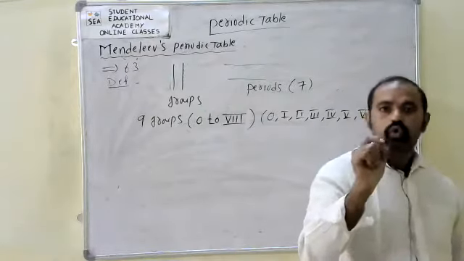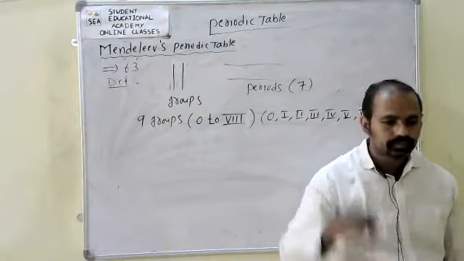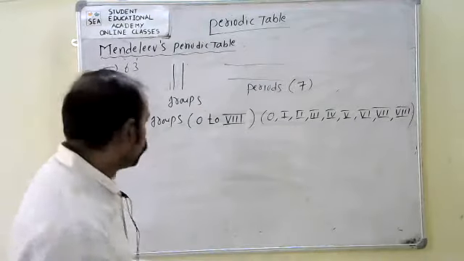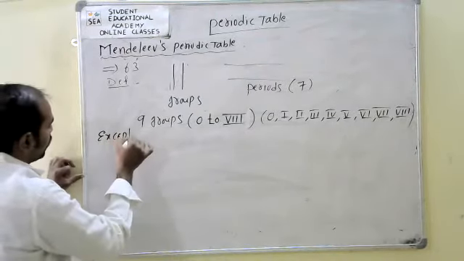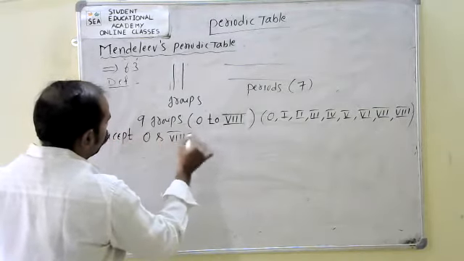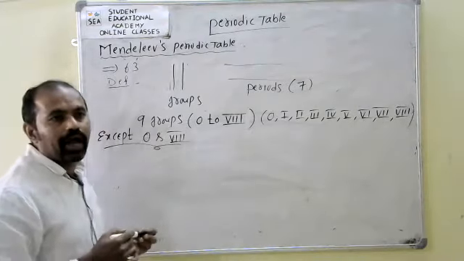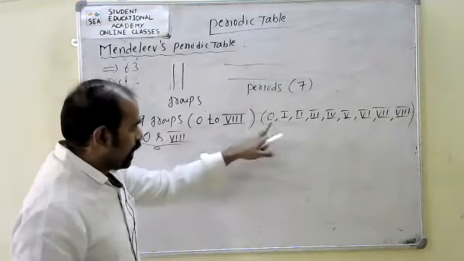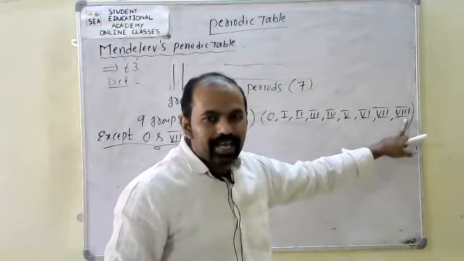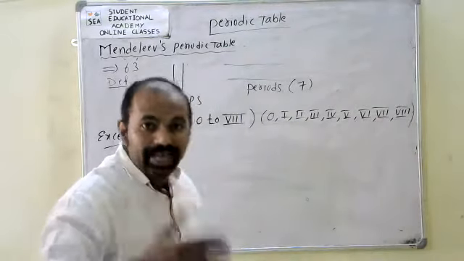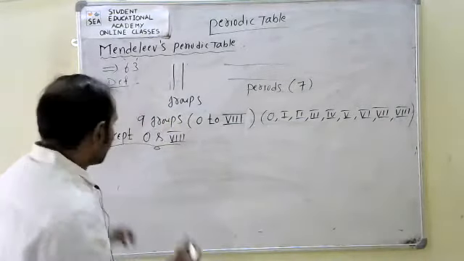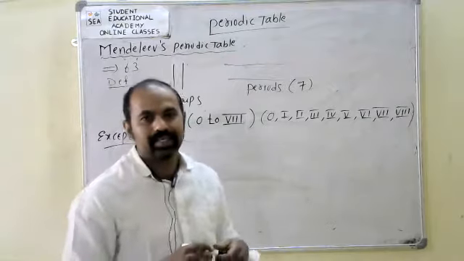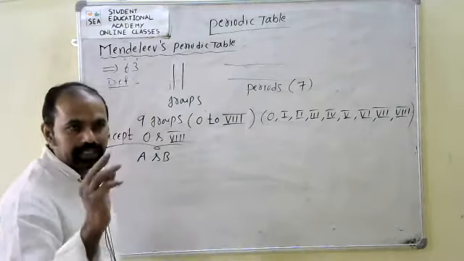Here, among the groups, except the 0 and 8 groups, all the remaining groups are divided into 2 subgroups, A and B.